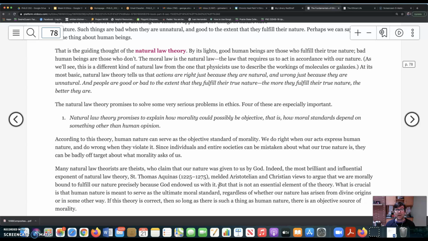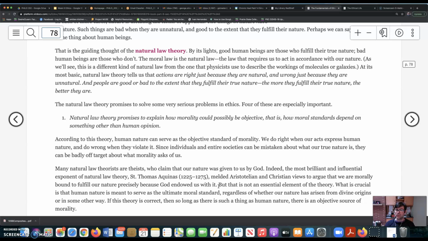When we talk about a thing having the nature of a human being, we're saying something objective. What makes something a human being can be defined objectively. It's not defined in relation to people's attitudes and beliefs and desires. So just because I want to be a human being doesn't mean I am a human being. So when we talk about human nature, we're talking about something that is measurable, that is objective. And so if that's the source of morality, then that would make morality objective.